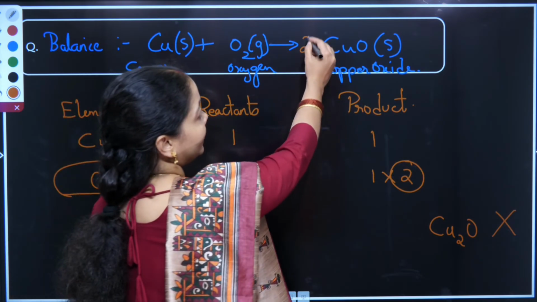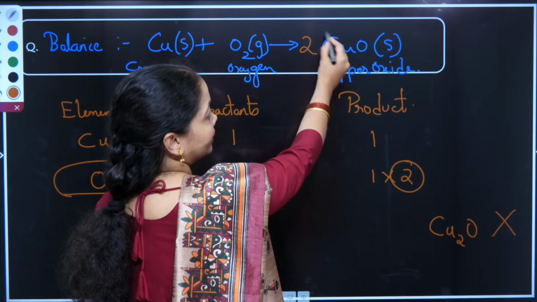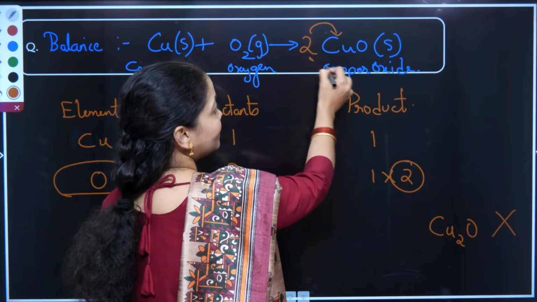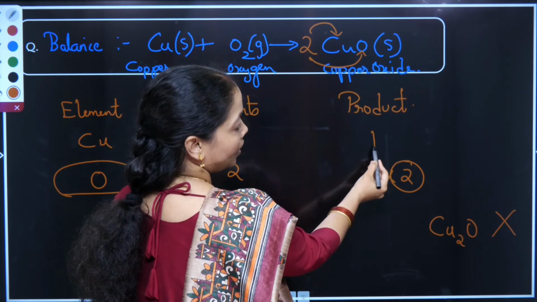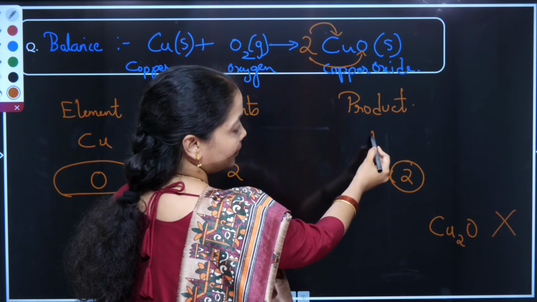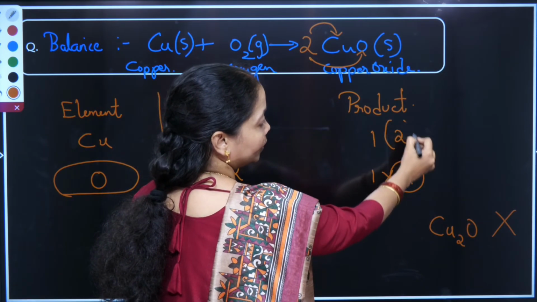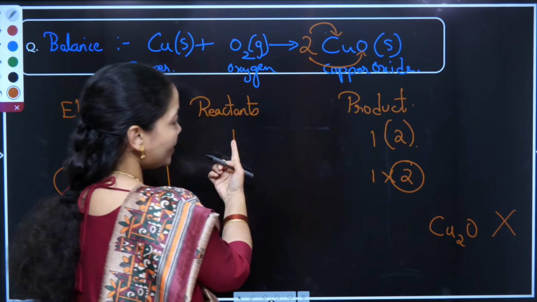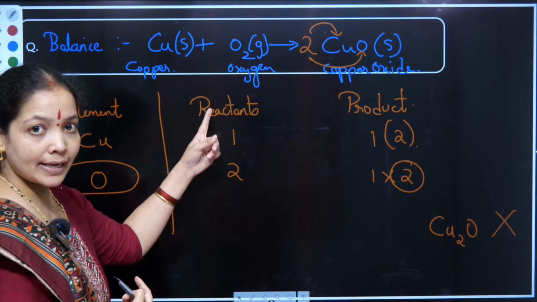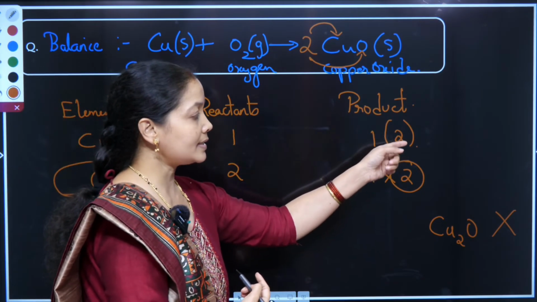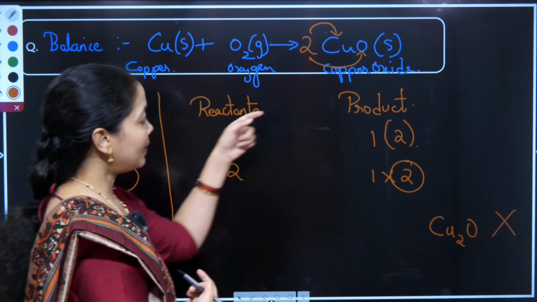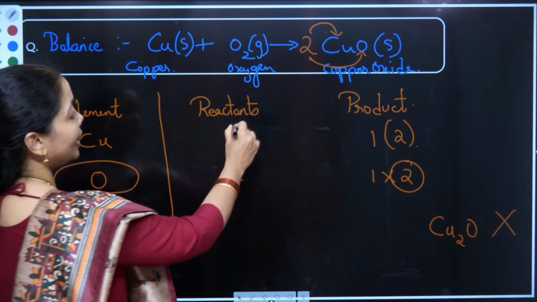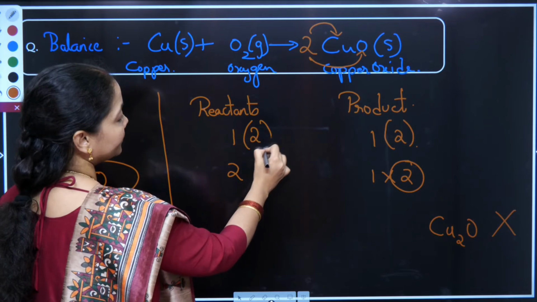This 2 is creating an imbalance in oxygen here. 2 to the copper as well as 2 to the oxygen. So the oxygen which was 1 in my product side has now turned 2. So I have to balance the oxygen in my reactant side as well. 2 oxygen is there in the product side, so I have to balance with the reactant side. Now I'll place 2 here.